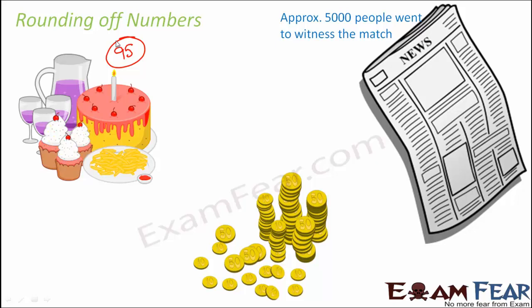So what do you do? You make arrangements for 100 guests, because you think that, okay, 95 is the number I have invited, so let me round it off to 100. So you are preparing for 100 guests, because you rounded off 95 to 100 just to keep that extra buffer. So in all of these scenarios, we see that we use rounding off in our day-to-day life.